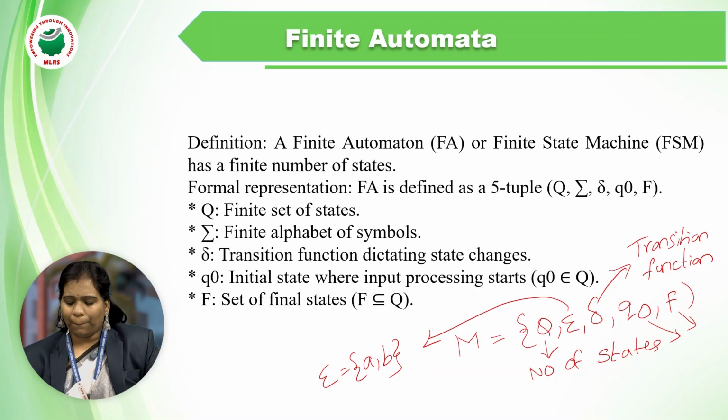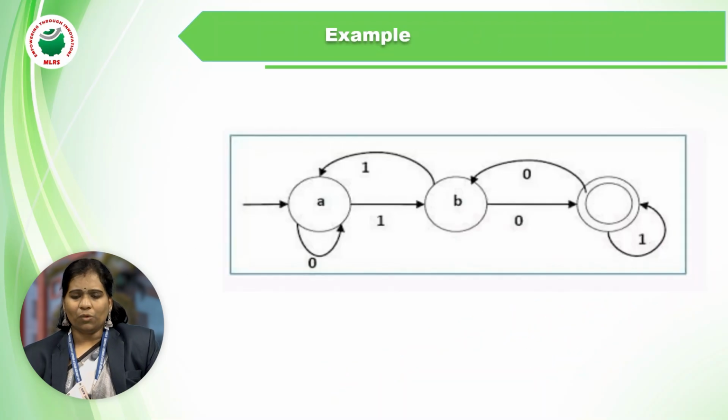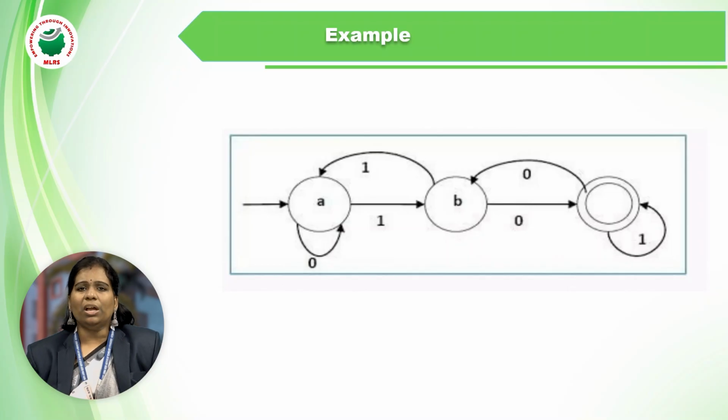In upcoming classes, we will learn what a state is, what sigma is, what the delta transition function is, what the final state is, and how we represent the initial state. For example, this is a transition diagram. Here we are representing with 1 and 0, the binary values, and we are using the alphabets A and B. Here we are sending the data from one state to another state.